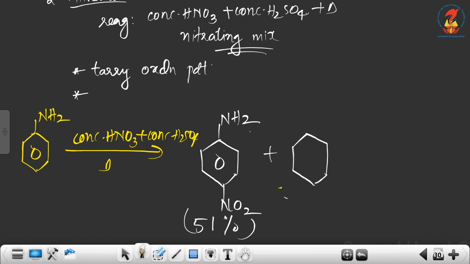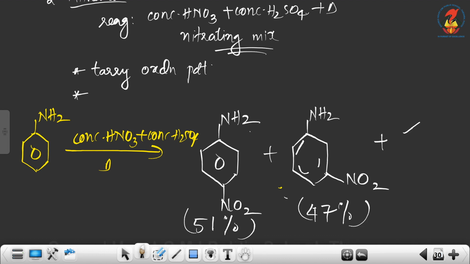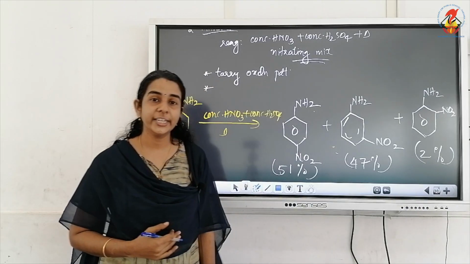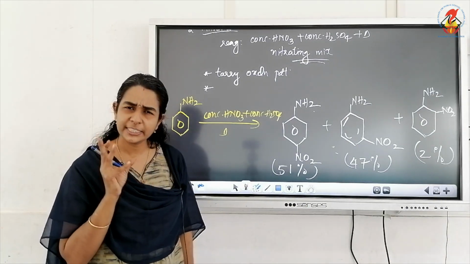Along with that, we get meta-nitroaniline, that is 47%, and a very small amount of ortho product, because we know the ortho product will always be minor.